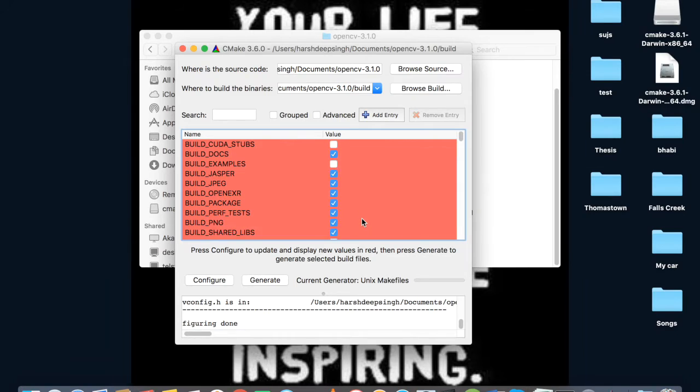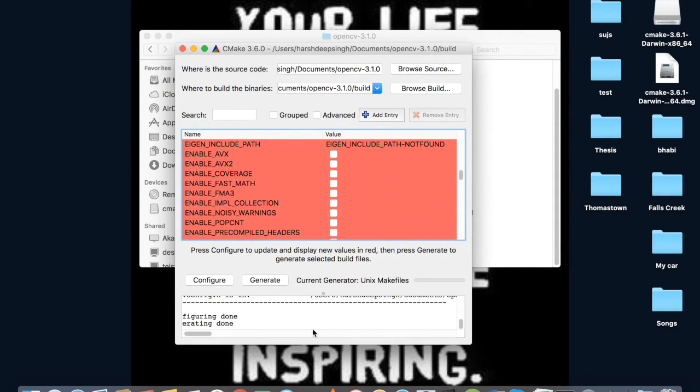If you want to change any format, you can change it from here. Suppose you want this and you don't want this, so you can change it. If you don't want to change anything, you can just click generate, and over here you can see that generating is done.